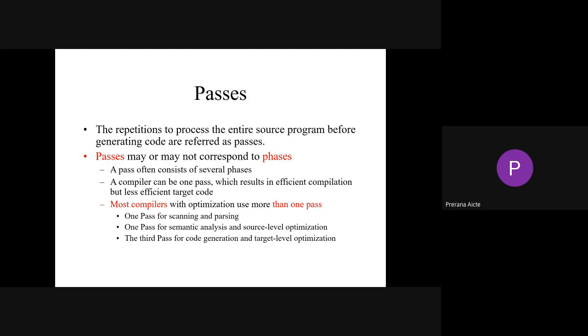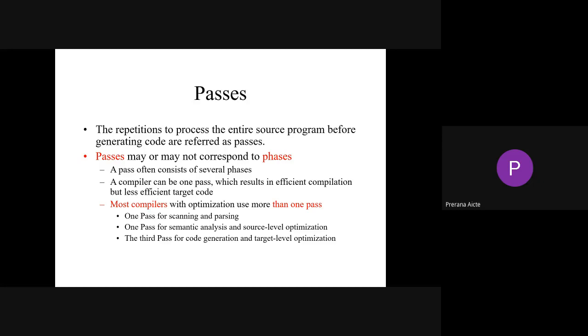So we have one pass compilers, we have two pass compilers. Most compilers with optimization use more than one pass. It is not possible for us to say a particular program is efficient unless we use more than one pass. A C programming language is a two-pass compiler, right?